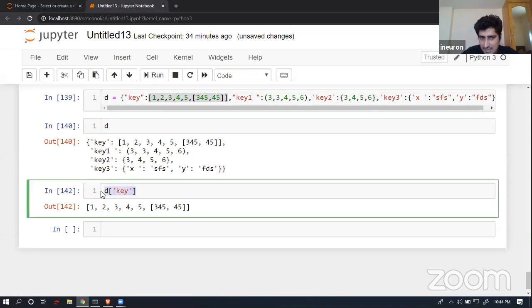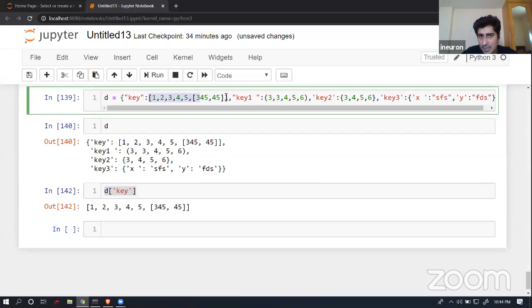So for this key, this is the value it is giving to you. It's very simple. So yes, I'm able to get a data set. It's not a big deal. But here, an index is not going to work. Here, a key is going to work. And with the help of a key, you will be able to access it.